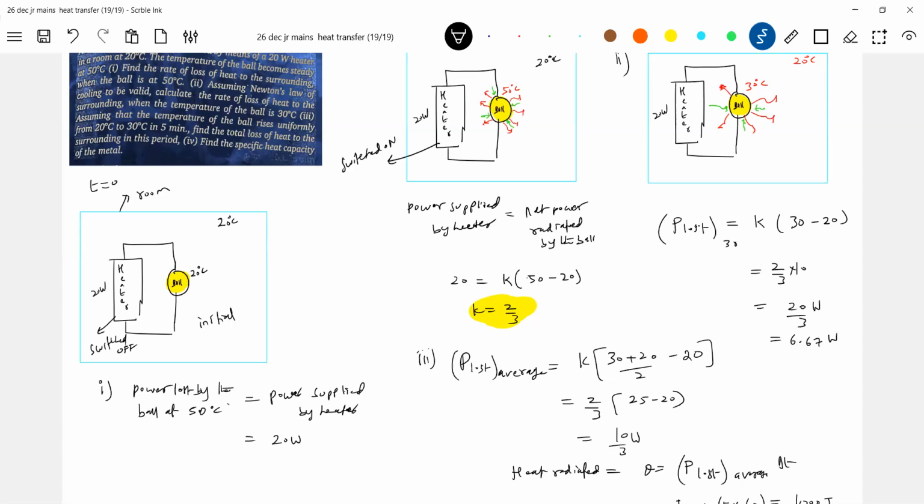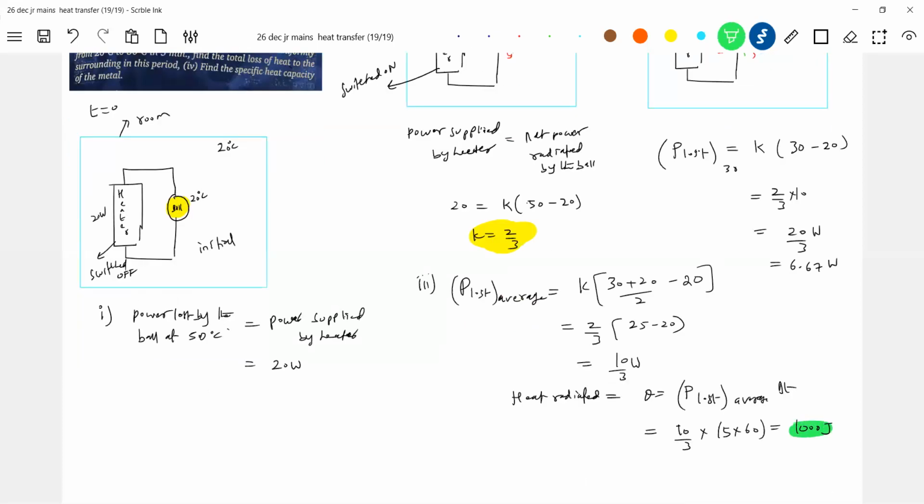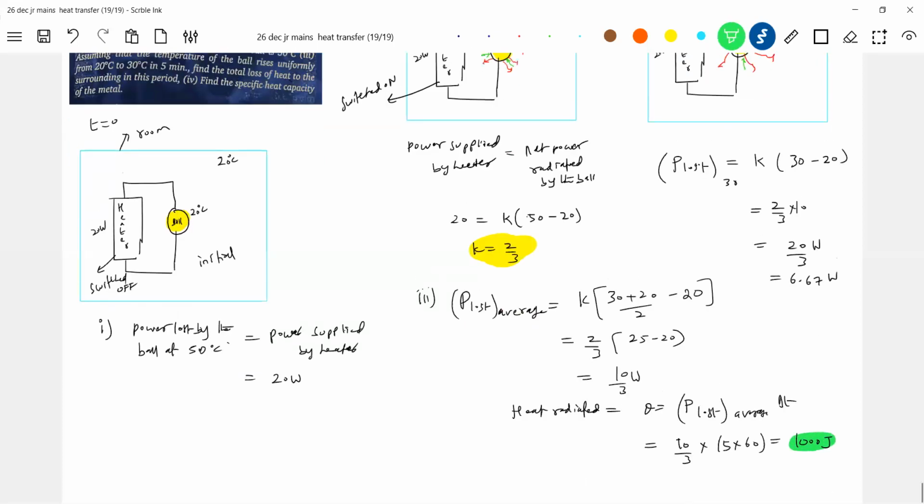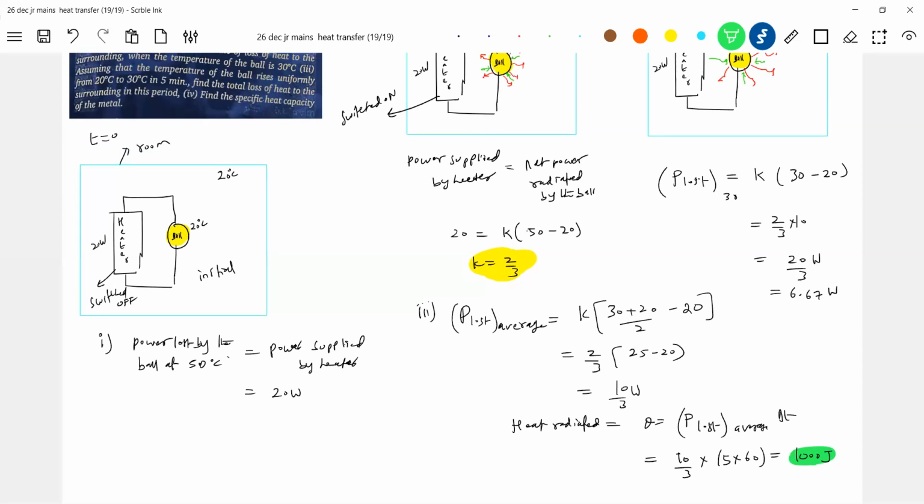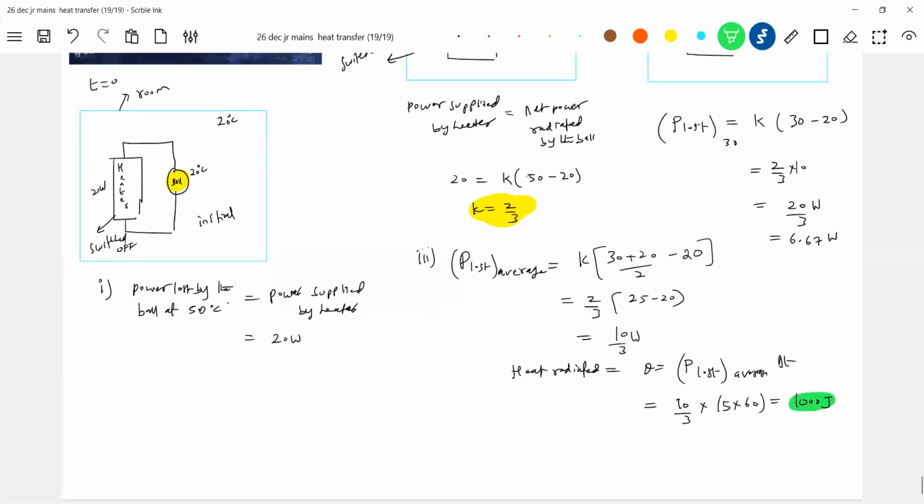Okay, this will be our answer. Find the specific heat capacity of the metal. How much of it is given by the heater coil? In 5 minutes, we know the lost power, no? So total Q net should be equal to m s delta T, and we know the change in temperature also, the fourth part.